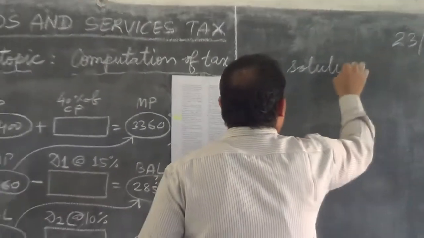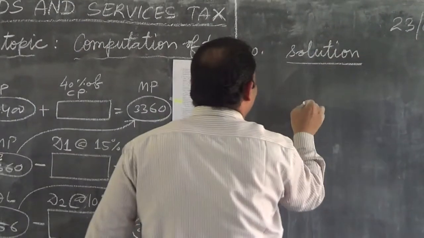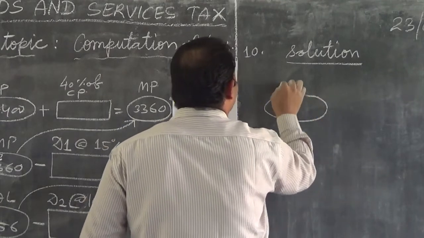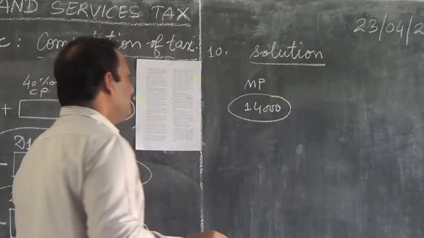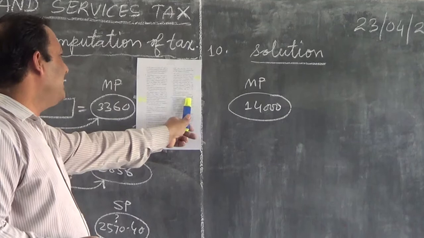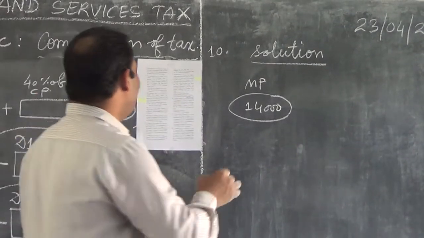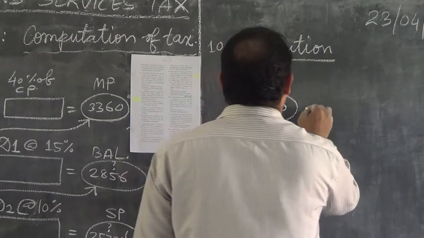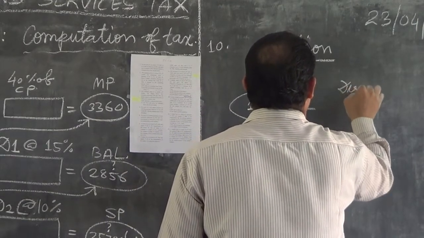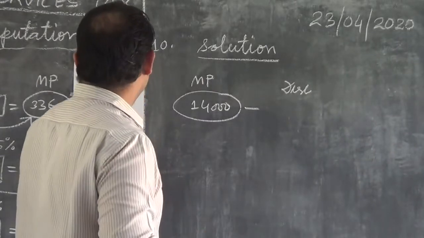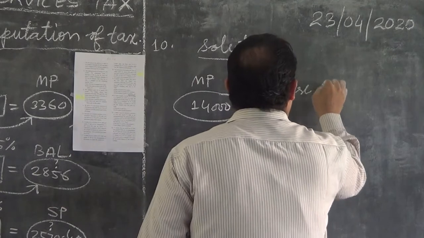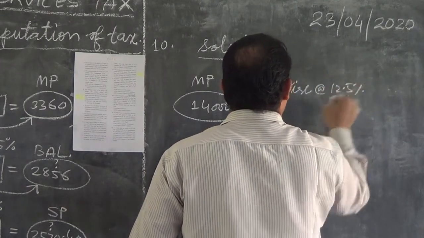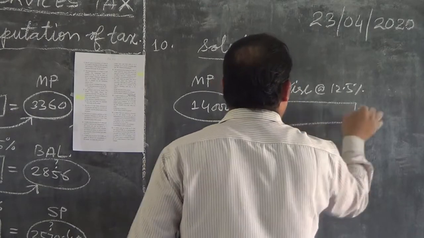Question number 10. I will draw the model and then you can do it. So here mark price is given, which was marked for rupees 14,000. You can write here marked for rupees 14,000, and minus discount. I think there is a single discount. Here discount at 12.5%. And after this what will happen?